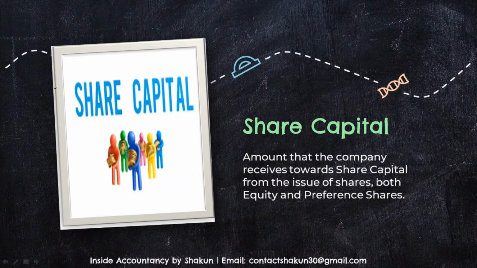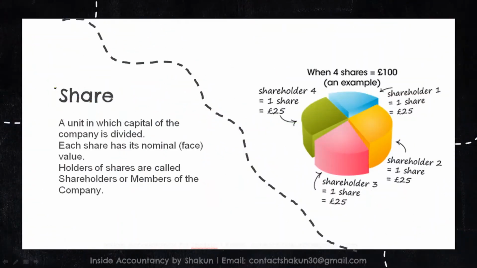Now, before we understand what share capital is, I think we should first understand what we mean by a share. So what is a share? A share is basically a unit in which the capital of the company is divided. If you can see here from this graph, the capital of the company is divided into 4 parts, 4 units. These 4 units can be 4 shares.